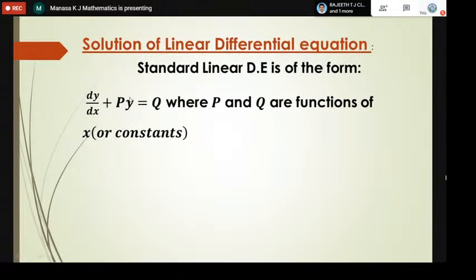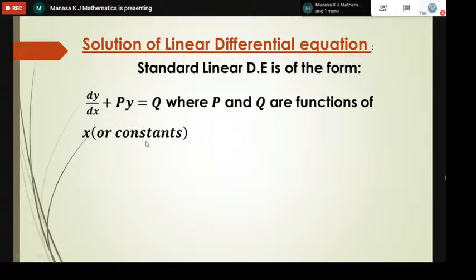You see, y is the variable, and it is easy to remember. P and q must be functions of x. We have one more type, which we can write in the form dx by dy plus px is equal to q. In that case, p and q must be functions of y. So here the standard form is dy by dx plus py is equal to q. You can see y here, so it is easy to remember. P must be other than y, so the other variable is of course x. So p and q must be functions of x. If it is not a function of x, it must be a constant.